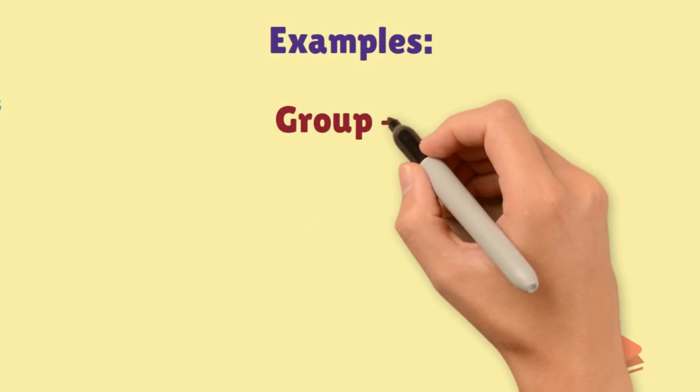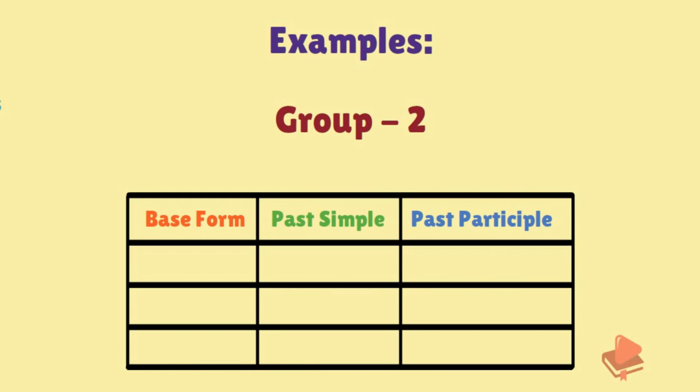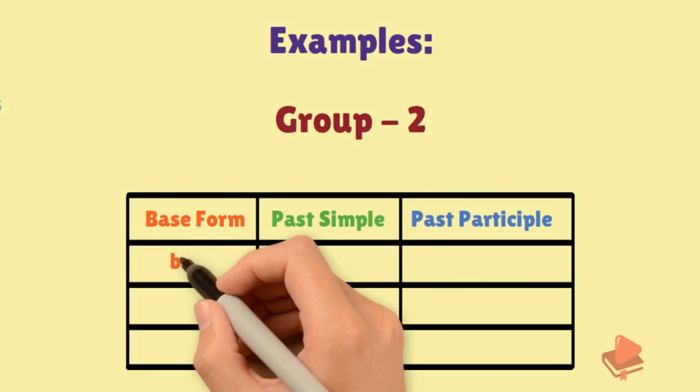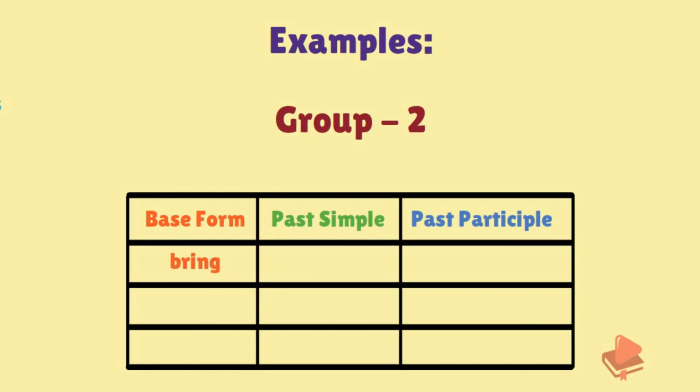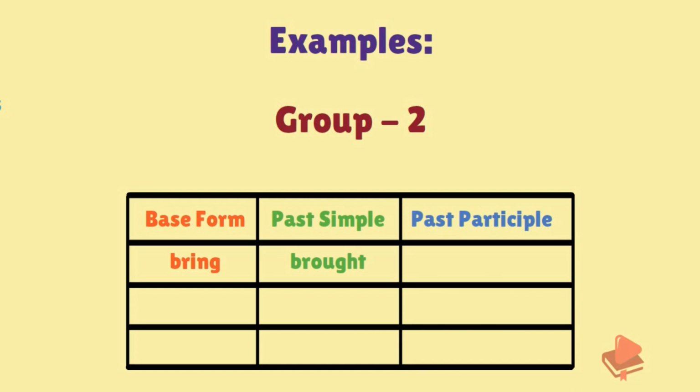Let's see group 2. In group 2, there is the same past and past participle form. For example, if the base form is bring, the past simple becomes brought and the past participle becomes brought. Let's see one more example.